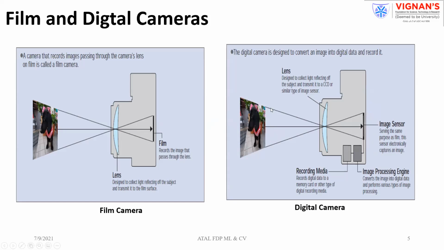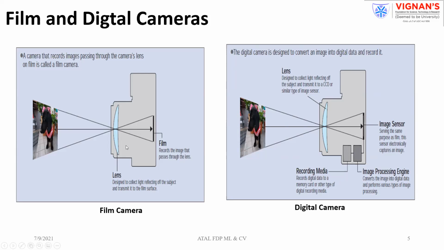Light reflected from the object passes through the lens, which forms the image on either the film or the imager. After that, if it is digital, those pixels will be collected and processed. Finally, you can store. This is the way we do it in the case of the digital camera.